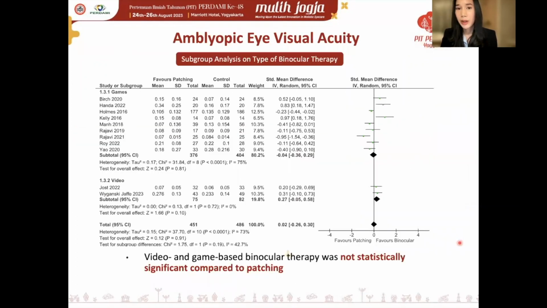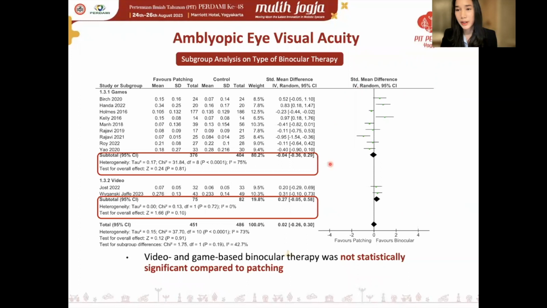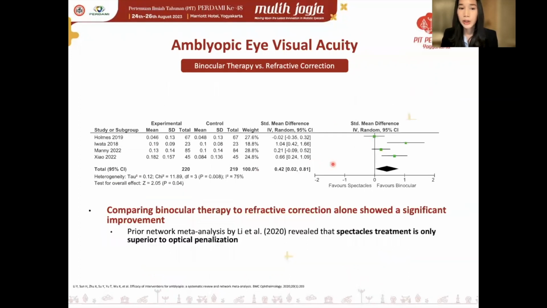Subgroup analysis on type of binocular therapy revealed that video-based binocular therapy may be more effective than patching alone. However, this finding was not statistically significant. As for game-based binocular therapy, results did not show a discernible pattern, and this result was also not statistically significant. In comparing binocular therapy to refractive correction alone, it shows that binocular therapy is significantly more favorable. However, past meta-analysis revealed that spectacles treatment is only superior to optical penalization.